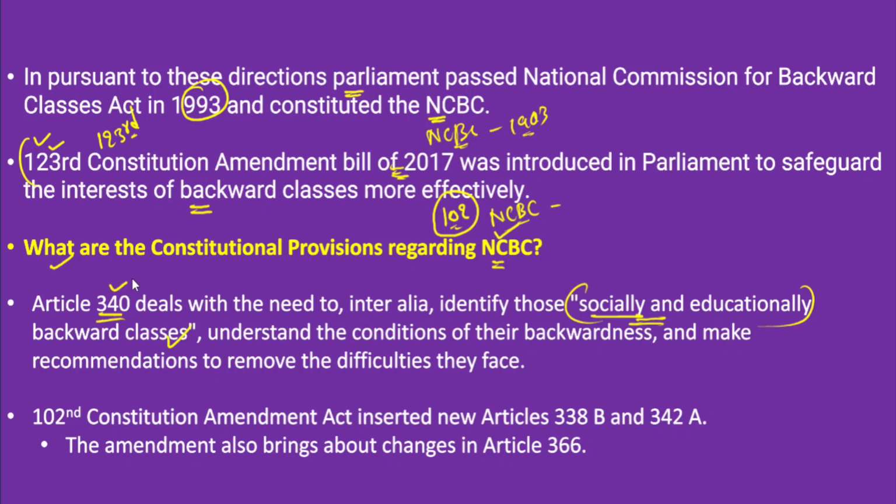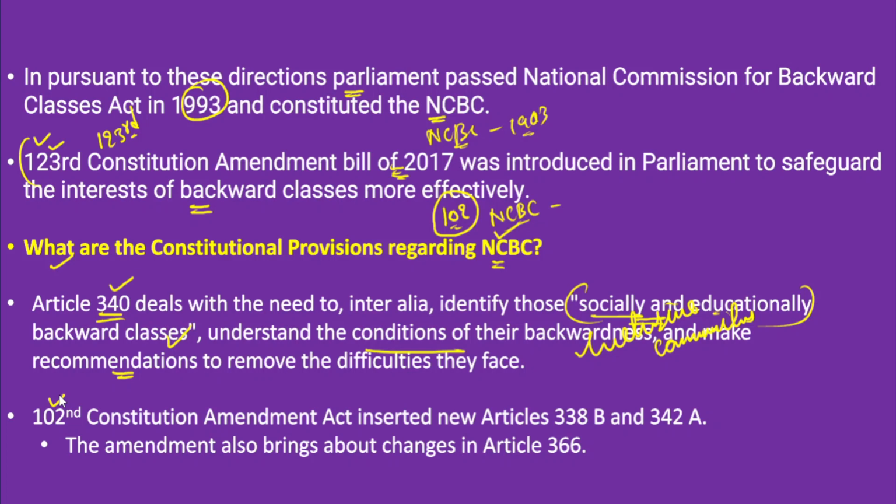Therefore, Article 340 particularly provides for the commission, and this commission understands the condition of backwardness. What is the nature of the backwardness of these communities? Once they understand these conditions, they also make proper recommendations to remove the difficulties so that inclusive development of those communities can be possible. Now, after that, the 102nd Constitutional Amendment Act.